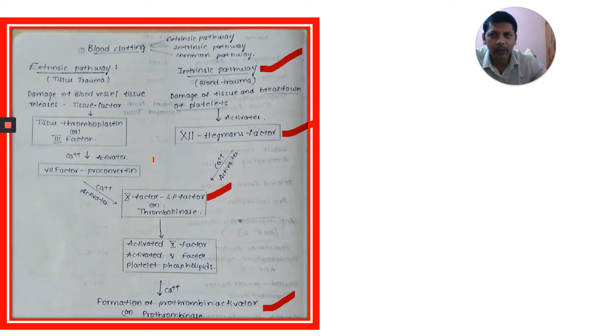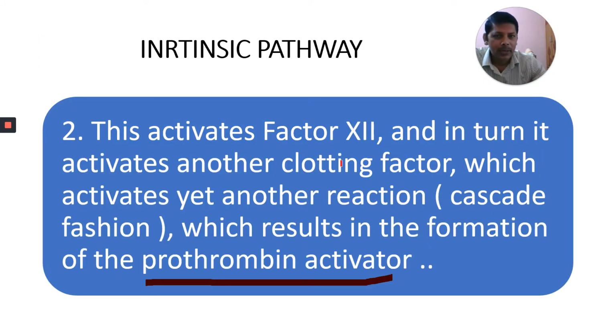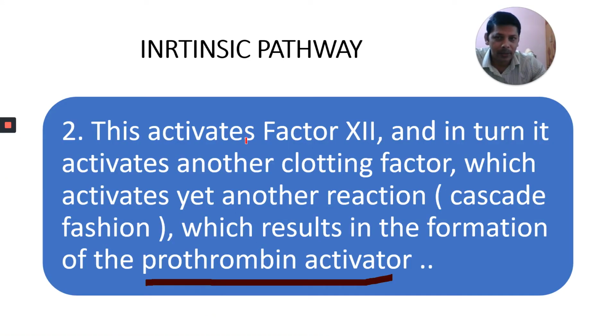Okay, I repeat again. This intrinsic pathway occurs when blood is exposed to collagen of injured endothelium of the blood vessel. This activates factor 12, which in turn activates another factor, which in turn activates yet another factor, and finally what is formed? That is the matter here.